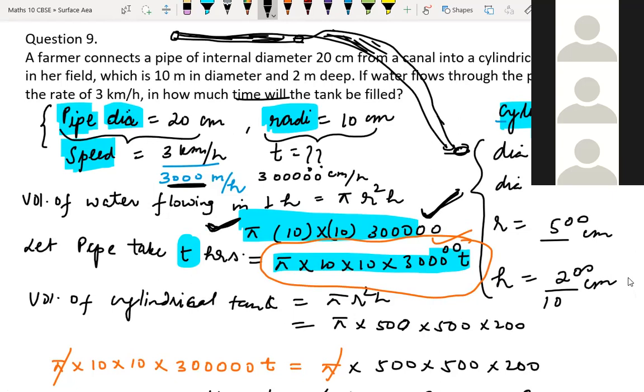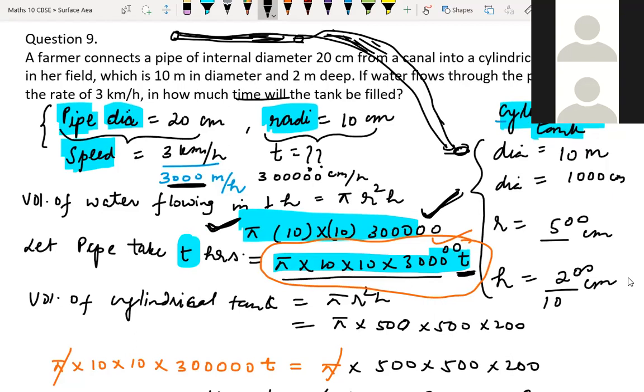Yes, sir. So we are assuming that this pipe takes t hours. So we multiply this whole 1 hour by t, so that in t hours this pipe will fill this cylindrical tank. Why do we multiply by t, did you understand?